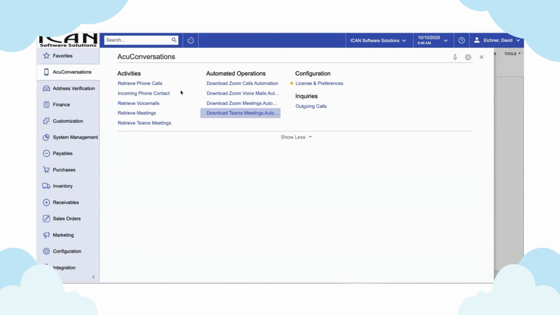We love the fact that we can provide a product like this for Acumatica that makes sure no more conversations are argued about in terms of what was said. This provides you the ability to keep track of everything that you say to your customers, your vendors, your prospects, your leads. Anytime there are communications happening with another organization, and you need to know what was said and have evidence, you can use these activities to automate your processes. This is AcuConversations for Acumatica.